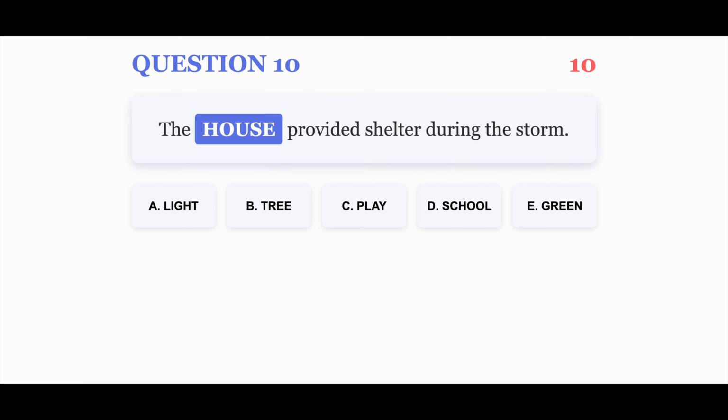Question 10. The house provided shelter during the storm. Your options are A. Light, B. Tree, C. Play, D. School, E. Green. You have 10 seconds.